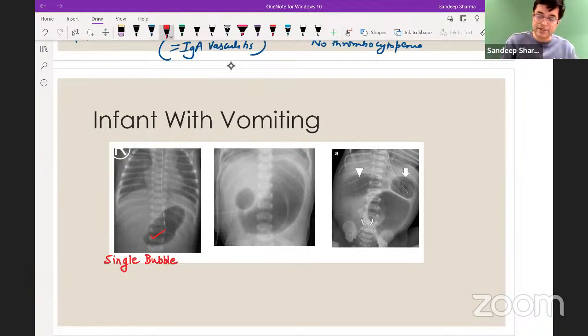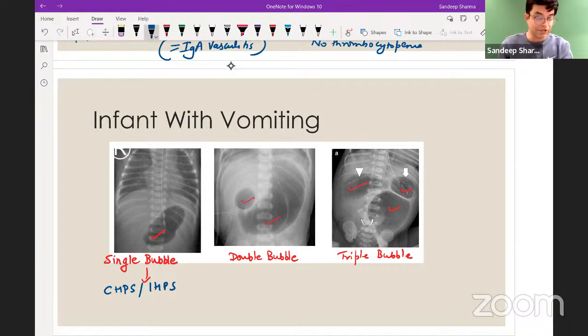Single bubble appearance. Here you can see 2 bubbles. So this is what you call a double bubble appearance. And in this patient, you can see 3 bubbles. So this is what you call a triple bubble appearance. Single bubble appearance is typically seen in patients with CHPS, also called IHPS, congenital hypertrophic pyloric stenosis or idiopathic hypertrophic pyloric stenosis.